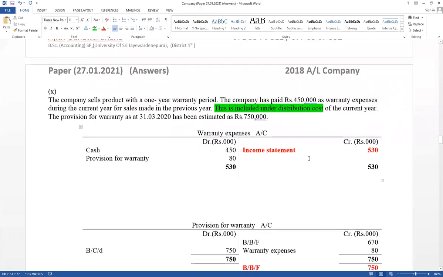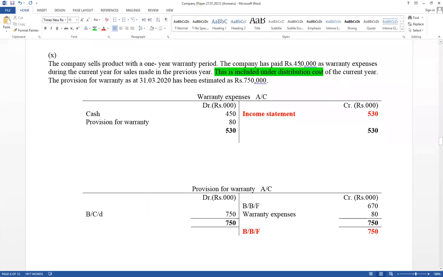But in this example, paid in cash 450 erroneously included in distribution cost. This is the correct value should be considered as expense. But already warranty paid in cash 450 included. Think about this part, very important. The company has paid 450 as a warranty expense during the current year for sales made in previous year.